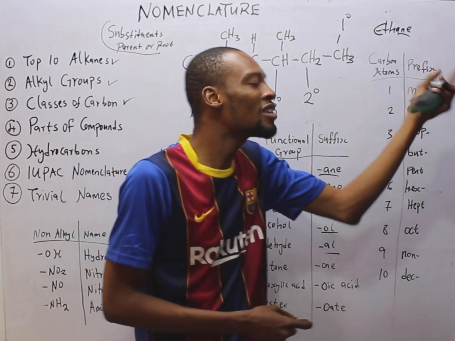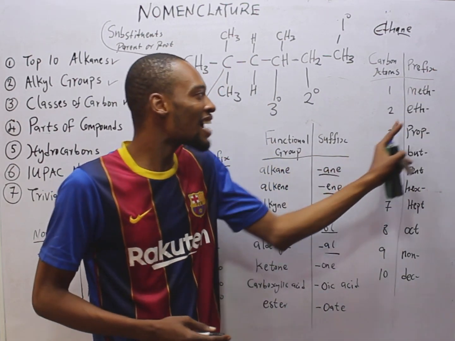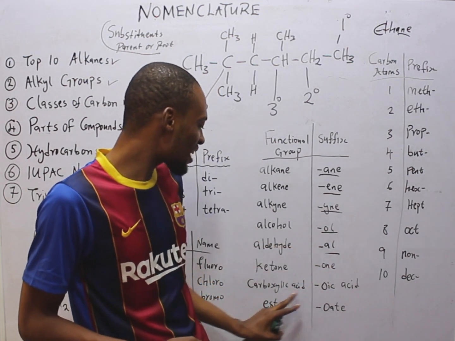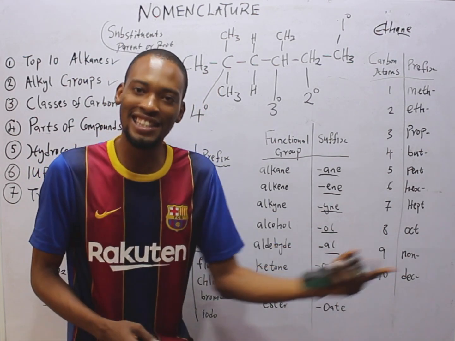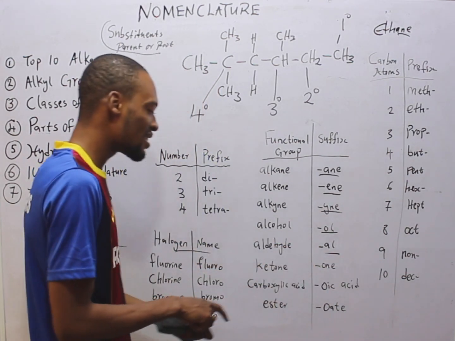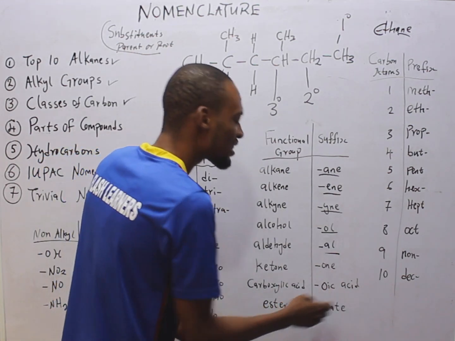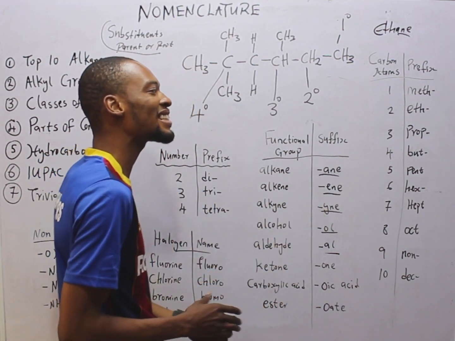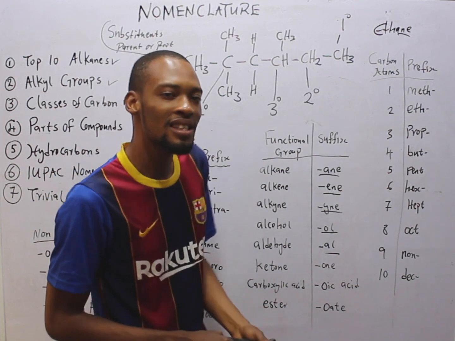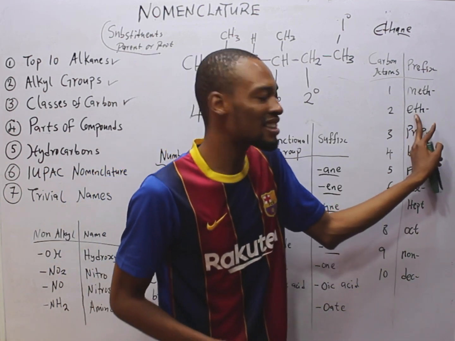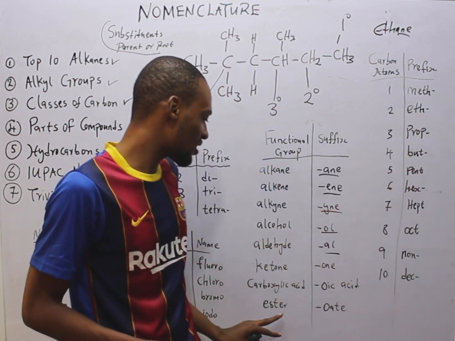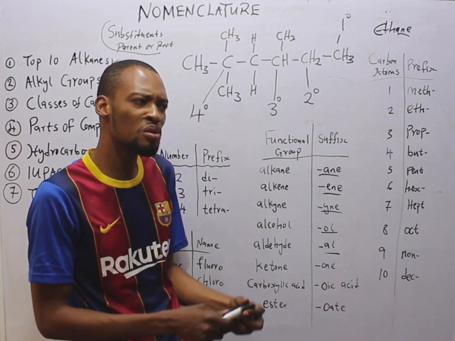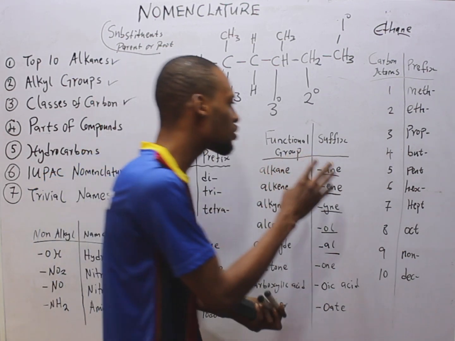If I say ethanoic, it shows that it has 2 carbon and it is carboxylic acid, oic acid. Makes a lot of sense. Now esters, they end with OATE, alkyl alkanoate. So if I say ethyl ethanoate, it simply means that it has an ethyl group and it has the ester group. So at least it sends a message to you.